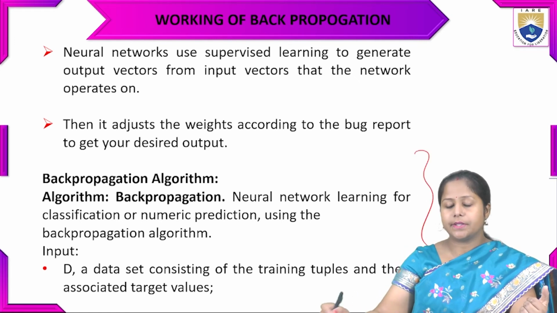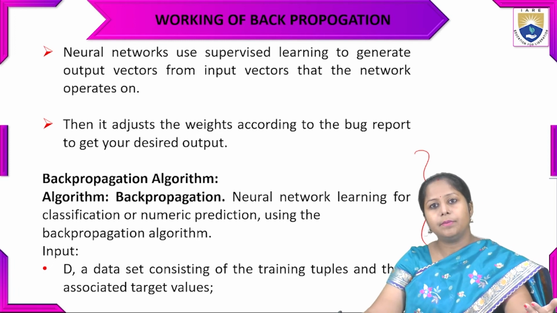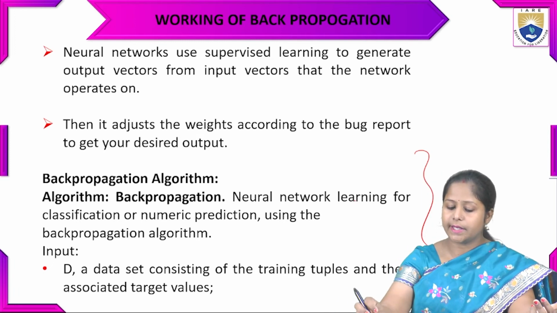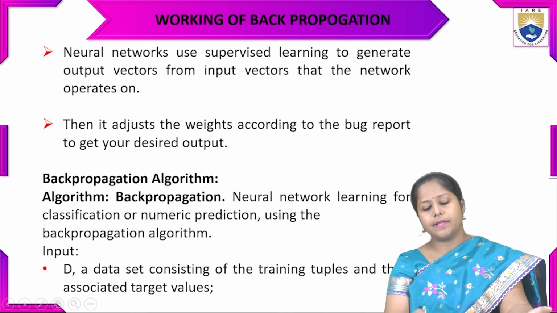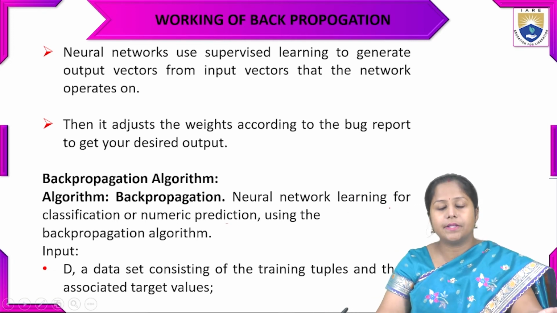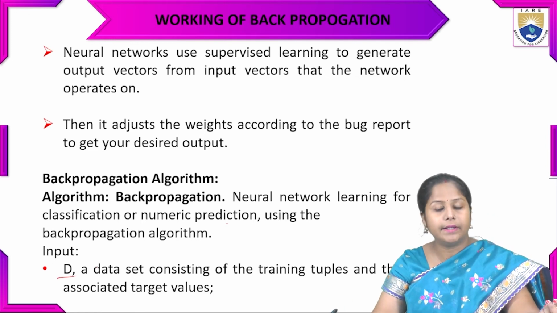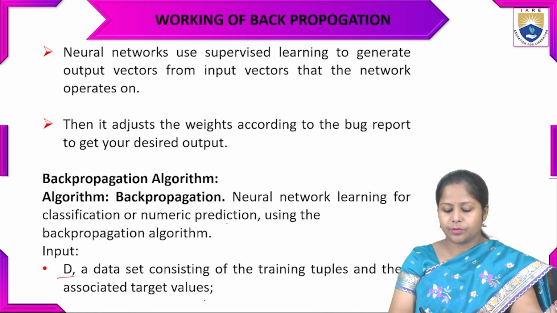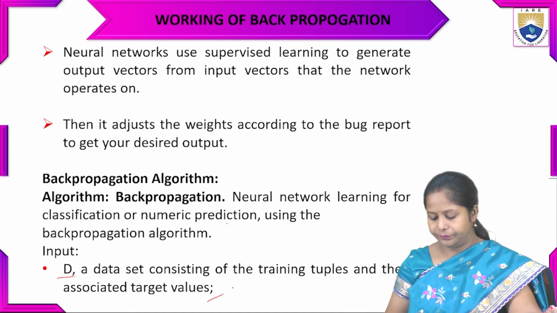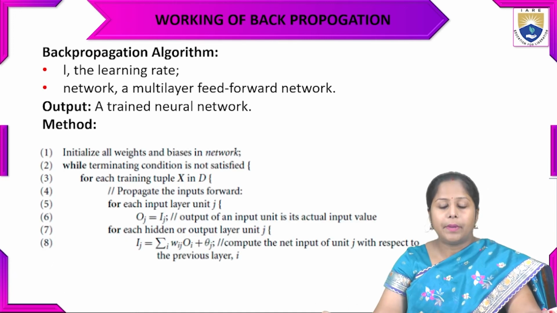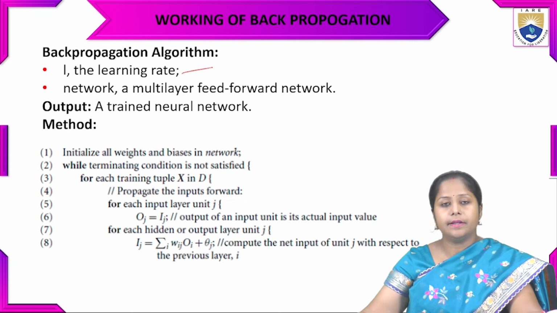Now the back propagation algorithm comes. The algorithm is neural network learning for classification and numeric prediction using the back propagation algorithm. The input will be a dataset consisting of the training tuples and their associated target values, and I will be the learning rate.